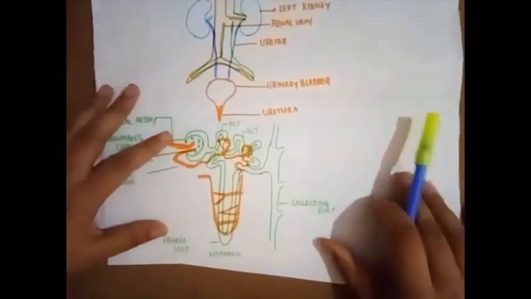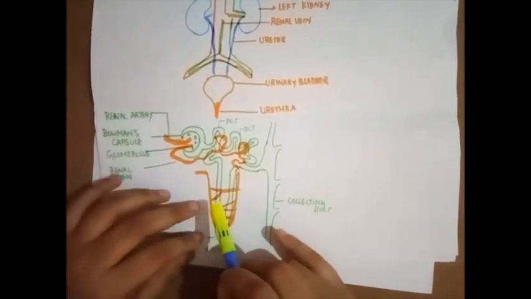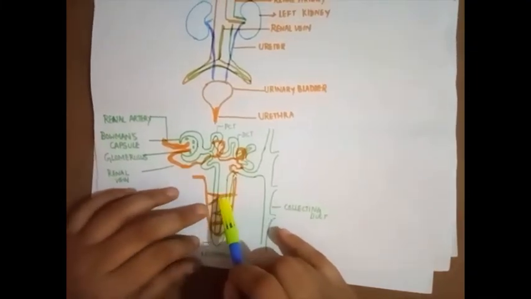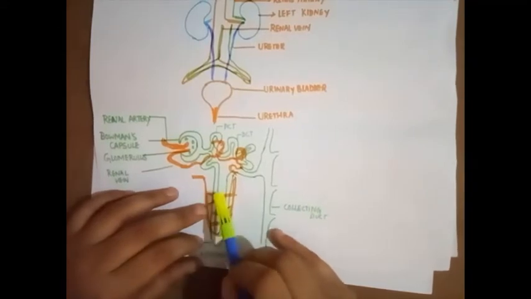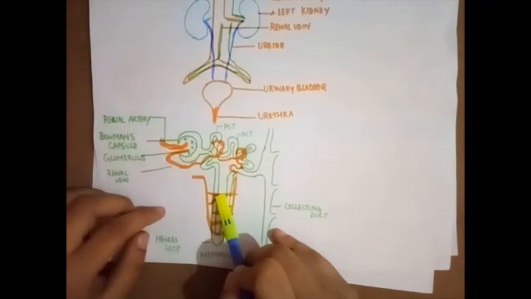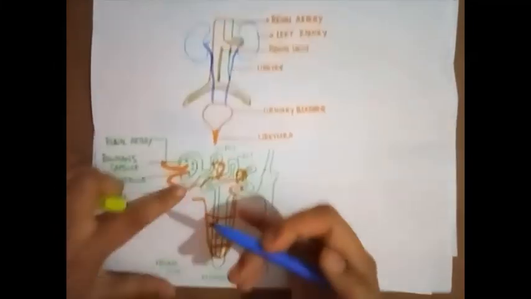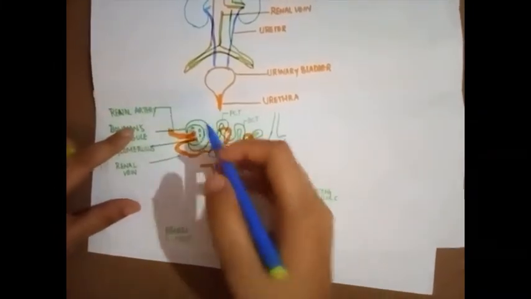Now the kidney is made up of filtering units, because the blood has to be filtered. It is made up of small filtering units known as nephrons. There are millions of nephrons; it is not one or two, there are many nephrons found in the kidney. Now let's understand the structure of a nephron.